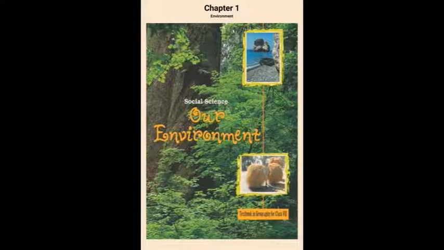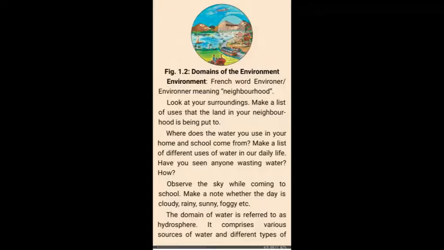This is our first chapter, and I'm here with the second part of this chapter. First of all, domains of the environment, which you can see in the picture. These are four domains, and actually the word environment came from the French word environner, meaning neighborhood. So it's all about your neighborhood. Environment is all about your neighborhood.